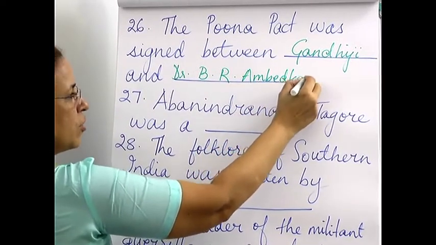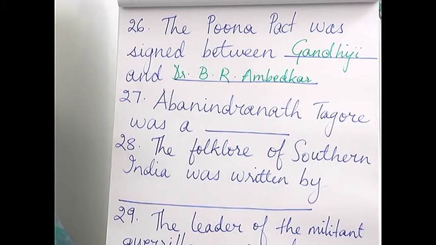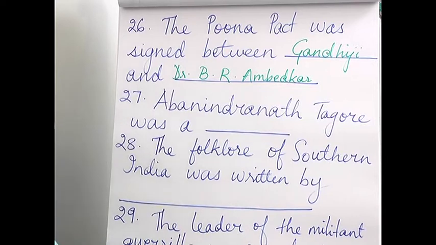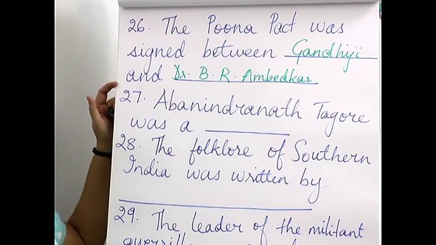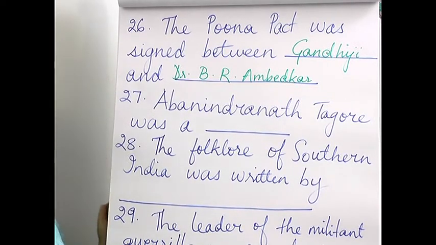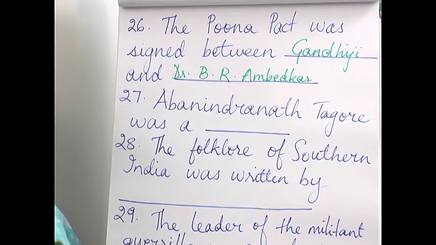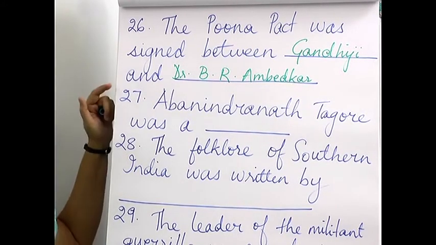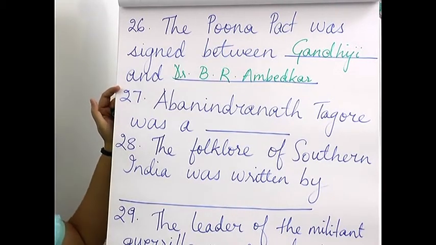Gandhiji was in Yeravda jail, that is in Pune, and he was very upset that Ambedkar was asking for separate seats for the Dalits. He did want them to have seats in the general election, which is why the Pune Pact was signed. That means Ambedkar understood why Gandhiji was saying this, because he realized that they were trying to separate the Dalits, the Muslims, and that is why he wanted general election seats.